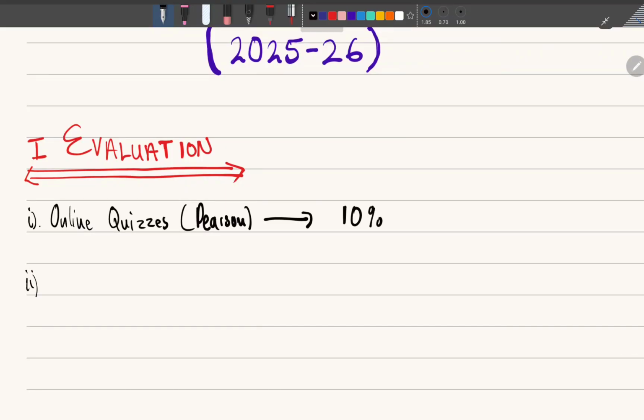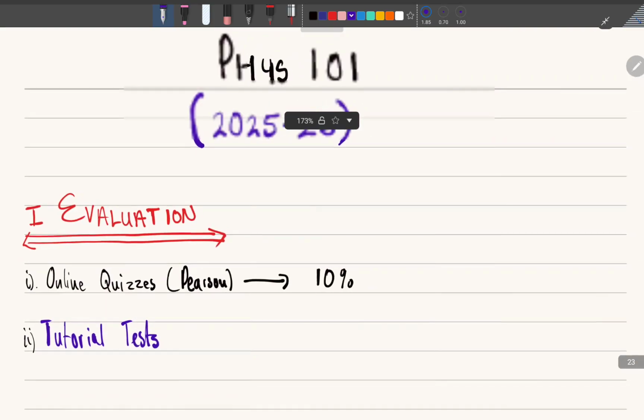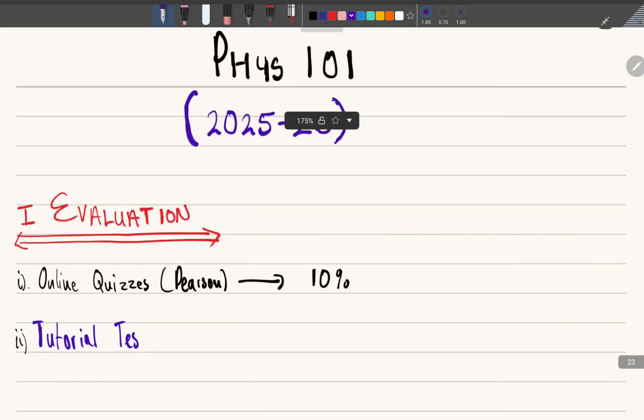Okay, so of the CA, I would like to say 20% of the CA, and that's 10% of the final mark, right? So of the final mark, CA is the half mark, the 50%. Then we're going to have tutorial tests. So quizzes will be on PHYS, okay. Then you're going to have tutorial tests. So quizzes are coming, be ready for them. PHYS quizzes are on their way, you're guaranteed.